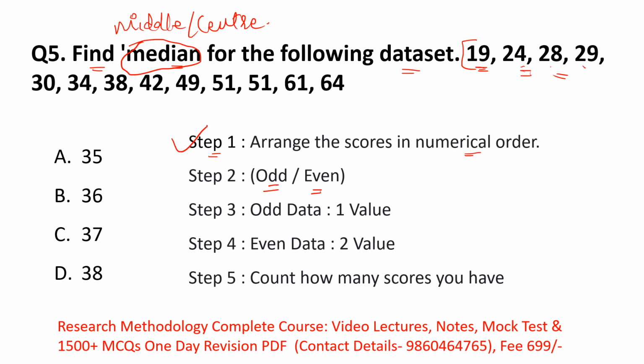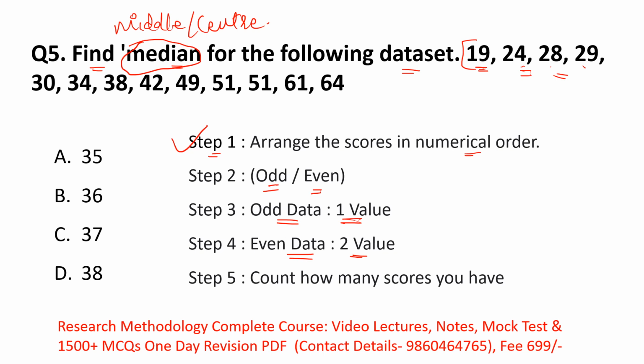Step 3: if your data is odd, then the median value is only 1, the middle or center value of your data set. In case your data is even, then your median value should be 2.